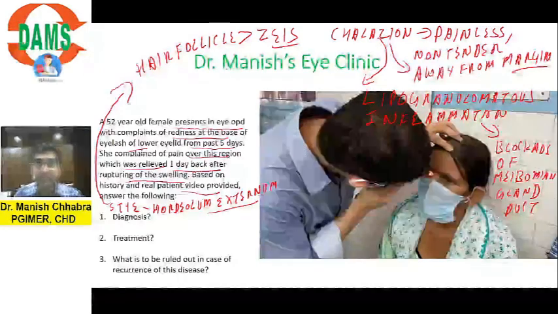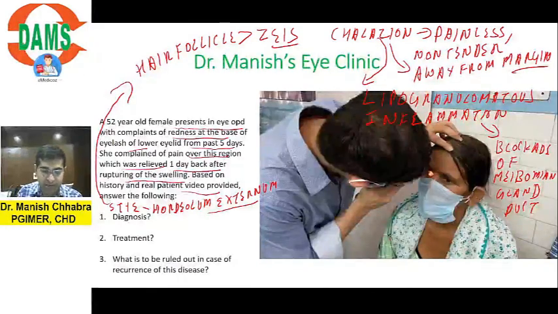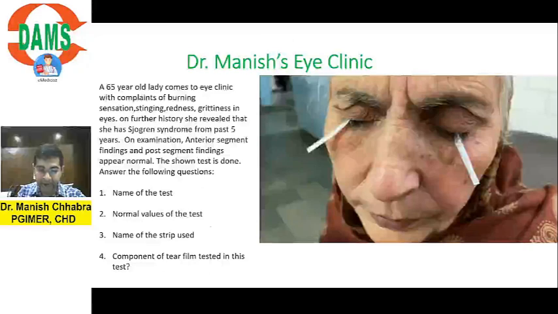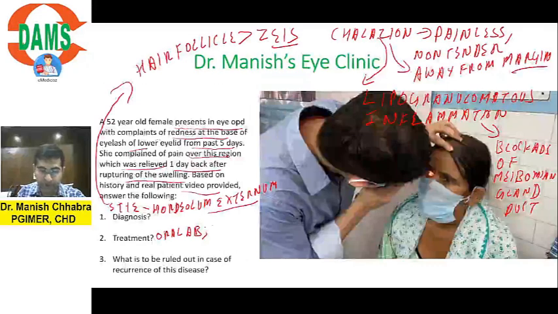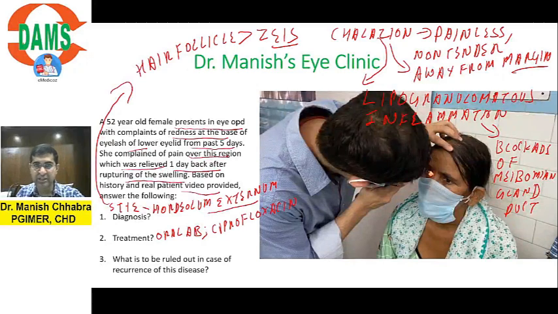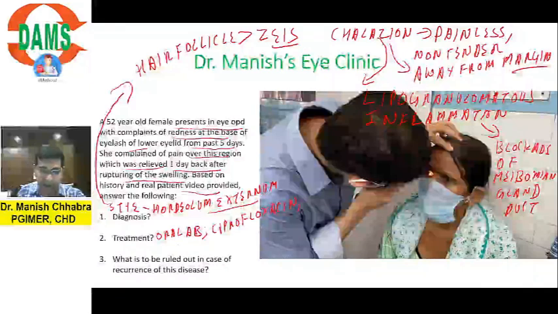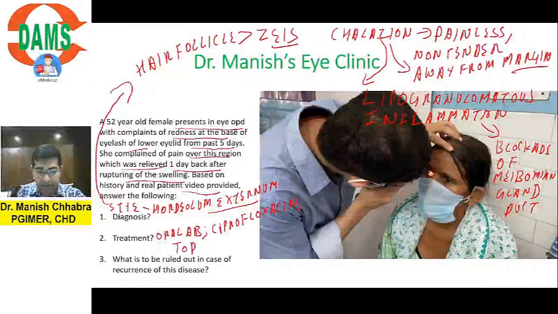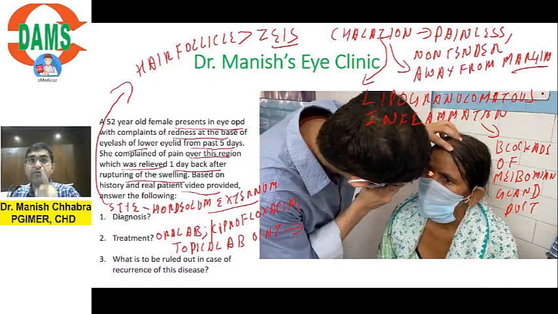Okay, now what will be the treatment? So the treatment will be, you will give an oral antibiotic. Which oral antibiotic can you give? You can give any decent one, which is ciprofloxacin. Ciprofloxacin you can give, and you can also give a topical antibiotic ointment, because of course you will not give topical eye drops.